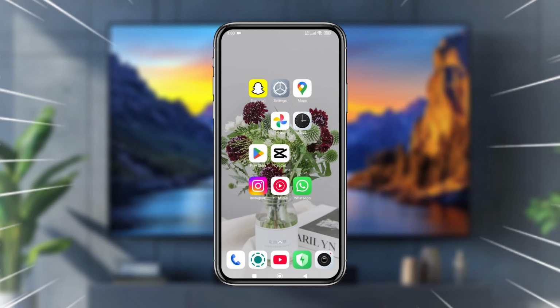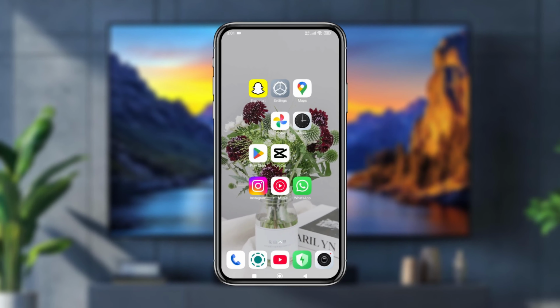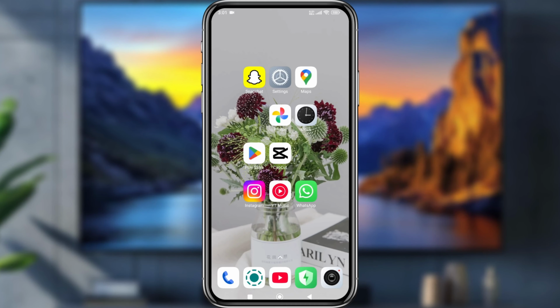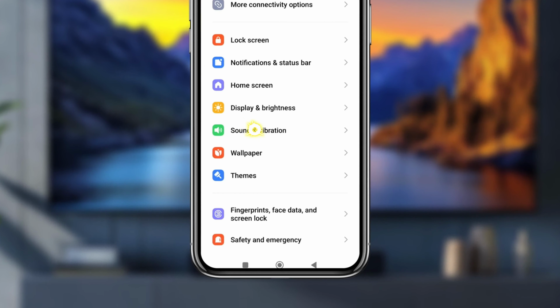And in today's video, I'm going to show you how to change your notification sound on any smartphone. So let's see, guys, how to do it. Well, the first thing to do, open up your settings first. Then scroll down here to the option called sound and vibration. Simply tap this one as well.